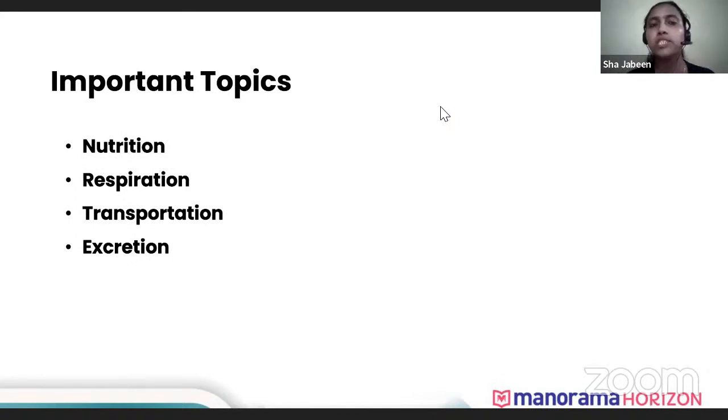And these 4 processes, they're interconnected also. Nutrition is interconnected with respiration. Respiration is interconnected with transportation. And then similarly, all 3 are interconnected with excretion. So all these processes are interconnected. We'll start with the process of nutrition.